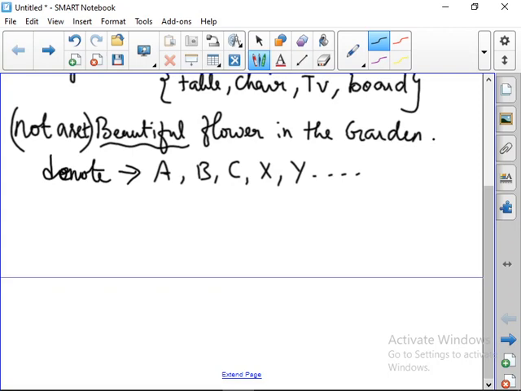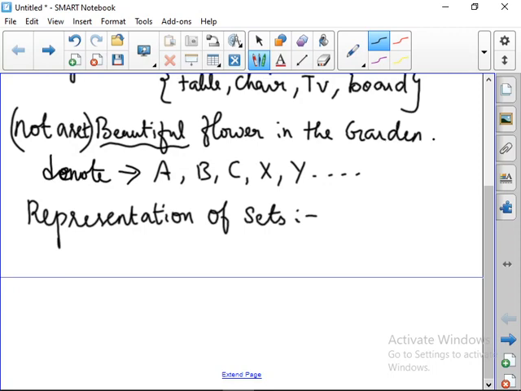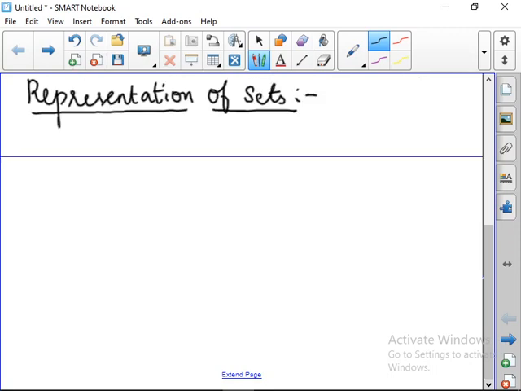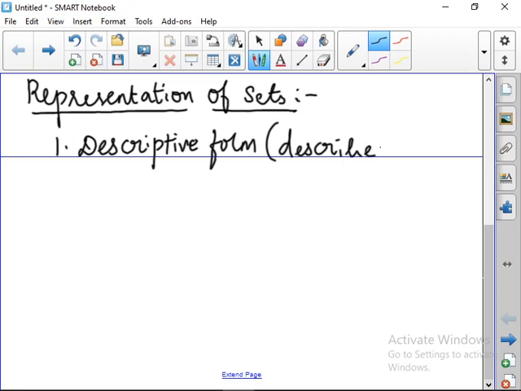Okay. So the next one is representation of sets. So how can you represent a set? How can we represent it? The first one is descriptive form. In this name itself there is the word describe. So the set should be described in words. Okay, so this is in the form of descriptive form.